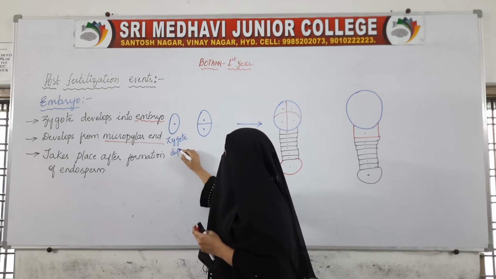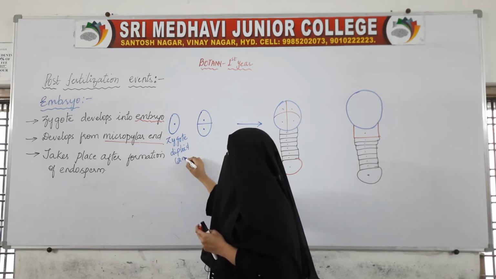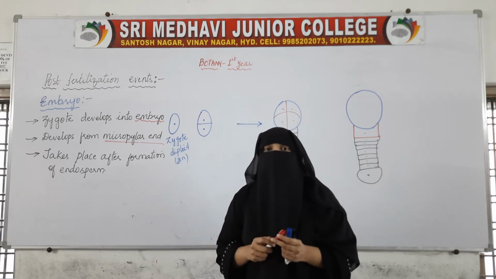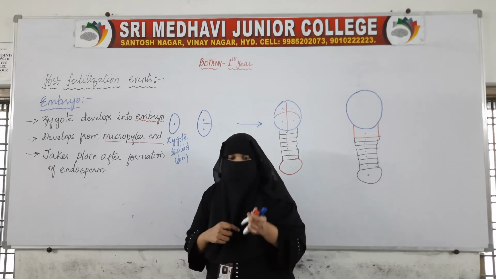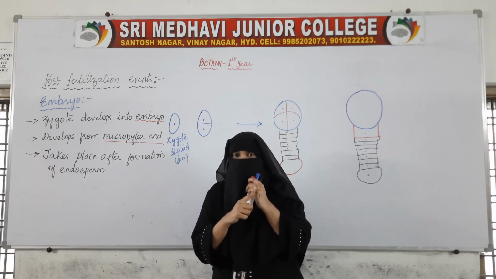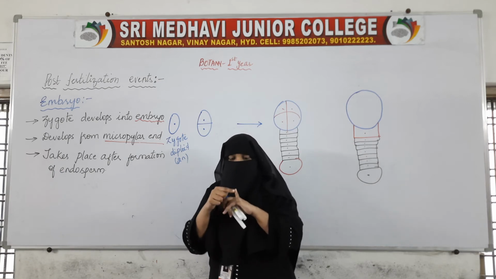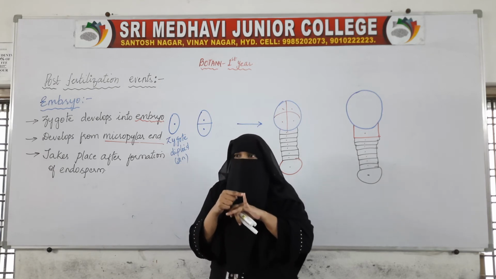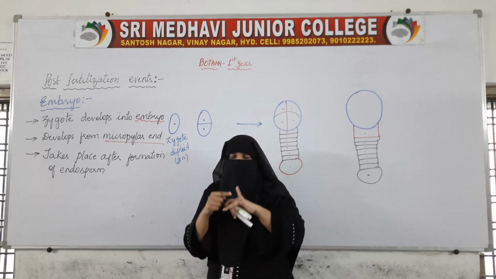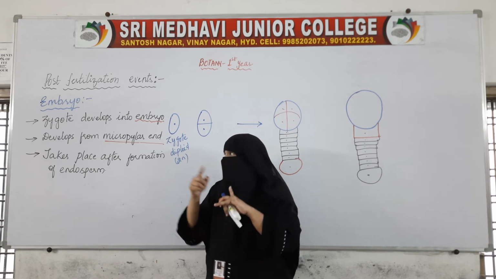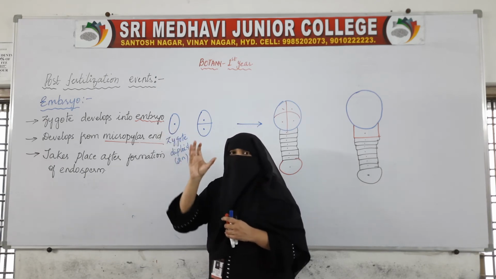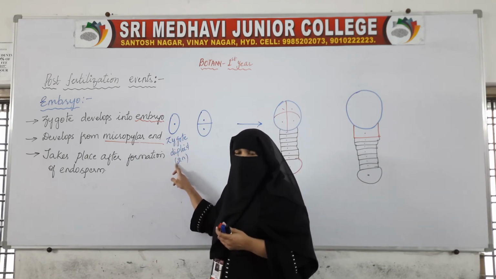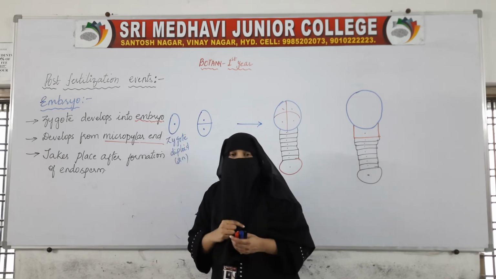Now the zygote is diploid, that is 2n condition. The zygote is diploid because it has formed from the fusion of two haploid cells, the egg, that is the female gamete, and the male gamete. The egg was haploid, the male gamete is also haploid. So when two haploid cells fuse, they give rise to a diploid zygote.